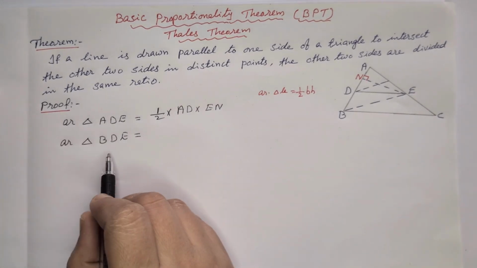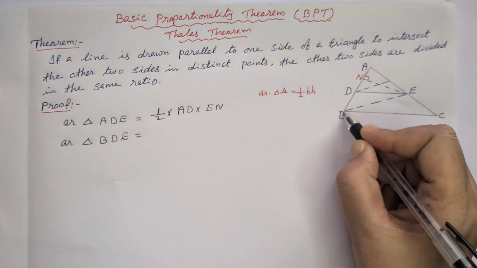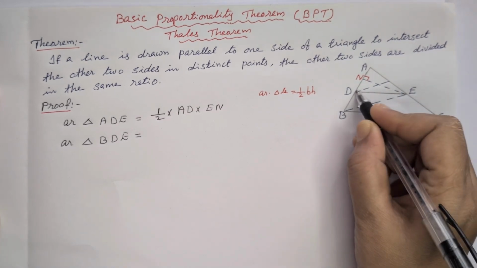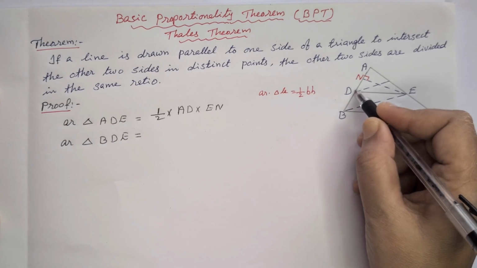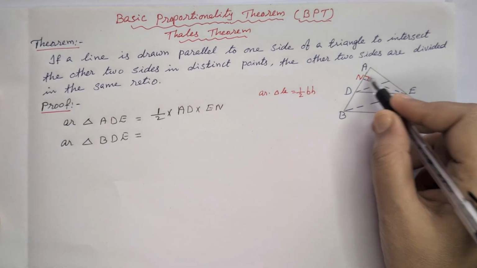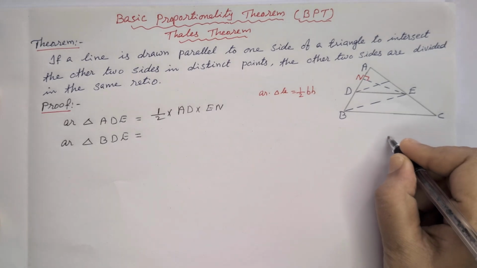Next we are considering the triangle BDE. Here the base is BD, DB is the base, and the perpendicular is the same, EN. Why is that coming that way?